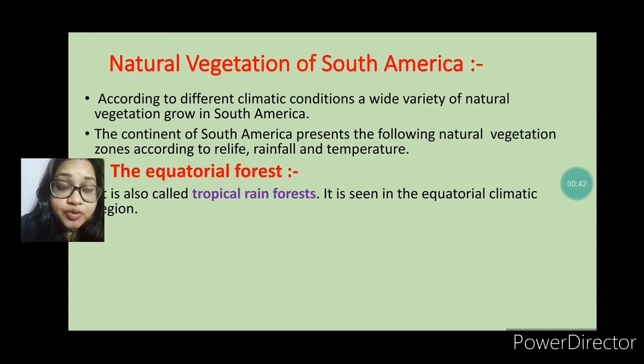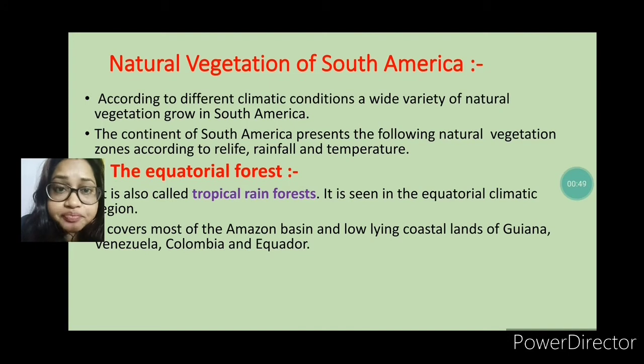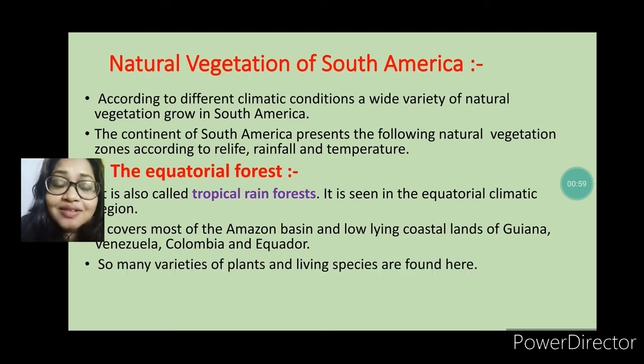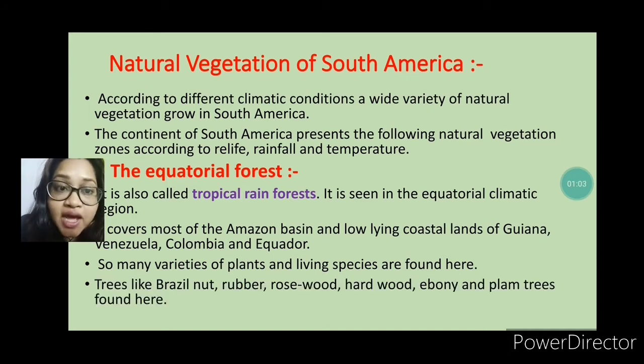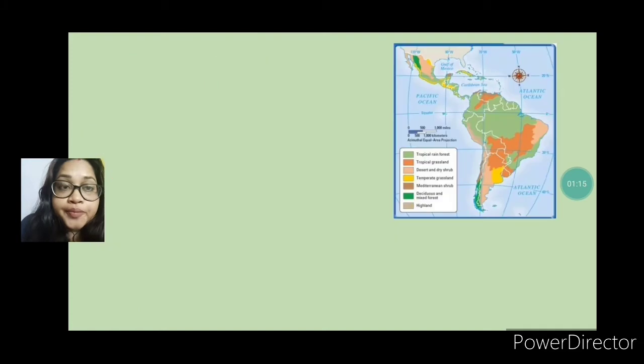The equatorial forest region is also called tropical rainforest, and it is seen in the equatorial climatic region. It covers the Amazon basin and the low-lying coastal land of Guiana, Venezuela, Colombia, Ecuador. So many types of plants are found here, like Brazil nut, rubber, rosewood, hardwood, ebony, ironwood, and the plum tree is also found here.